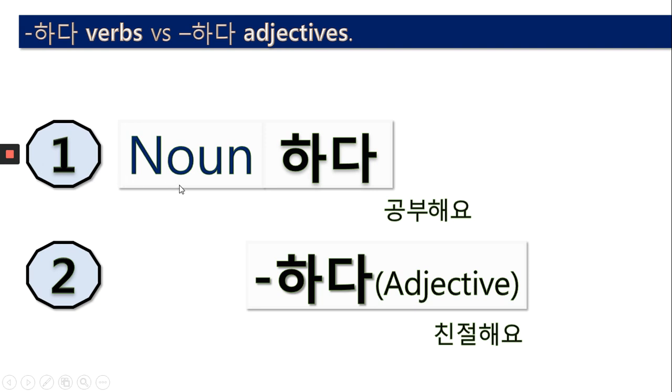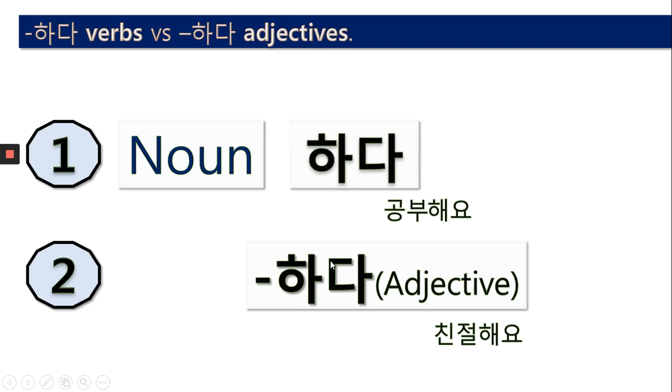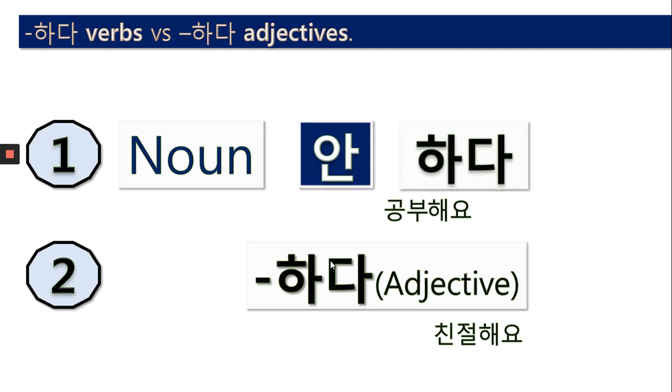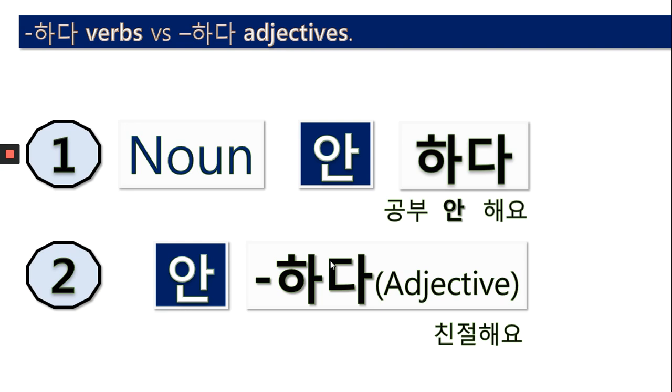For noun plus 하다, how can we negate the sentence? We put 안 in front of 하다. Noun plus 하다 becomes noun 안 하다. 공부해요? 공부 안 해요. How about 하다 adjectives? We put 안 in front of the adjective. So 친절해요 means kind, and not kind, she is not kind or he is not kind, is 안 친절해요. So it has two different types of negation.